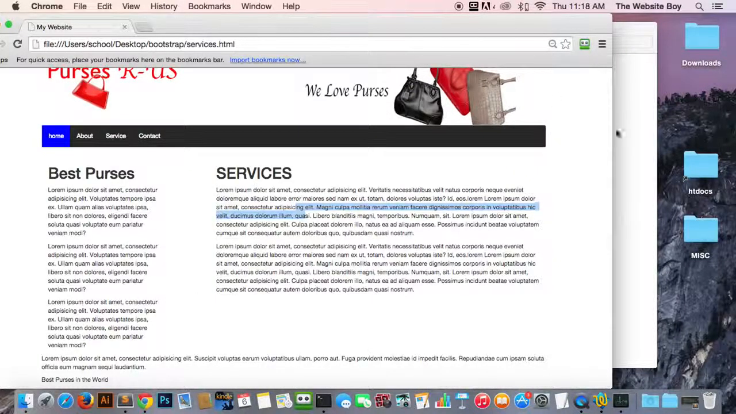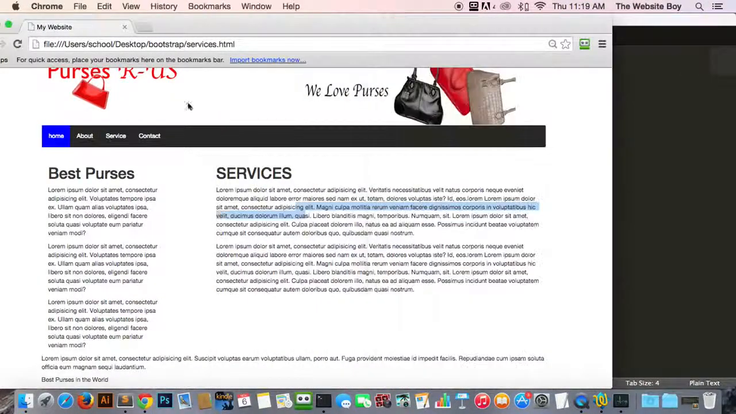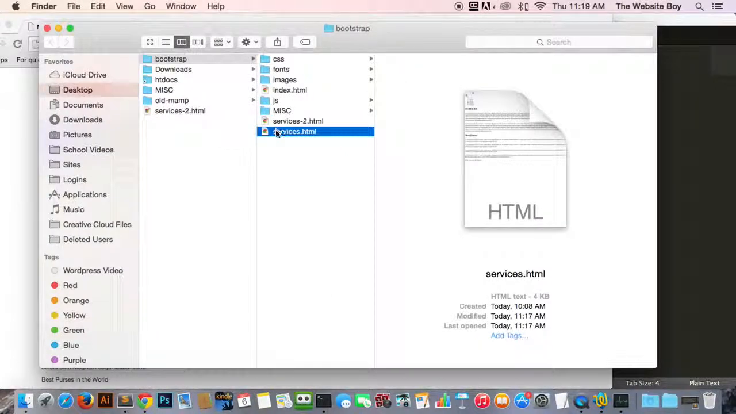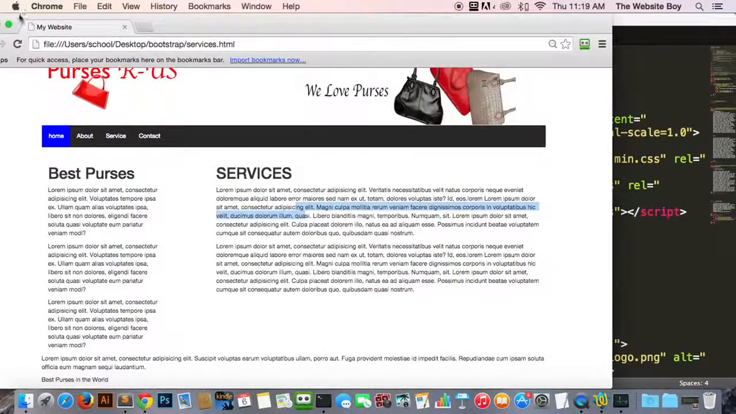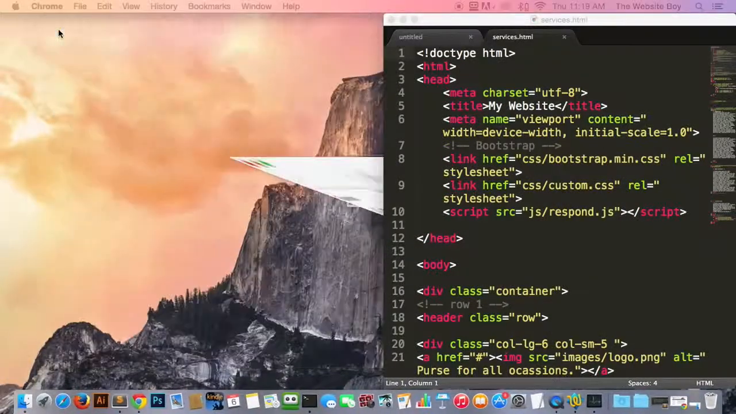Let's open our code editors, and I said it right this time. I usually make a mistake and say text editor. So anyway, let's go ahead and open a code editor. I almost said it again. Let's drag the services HTML in there. Let's just minimize this stuff and minimize this. We don't need it right now.